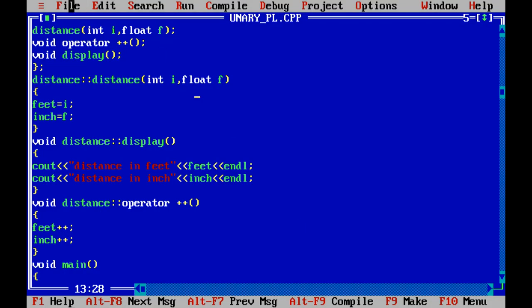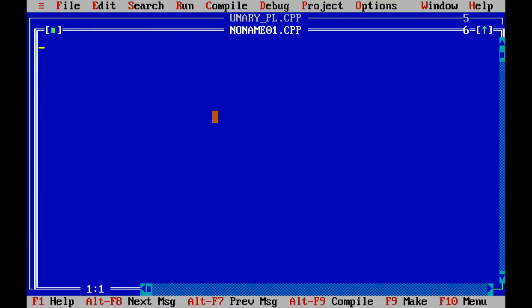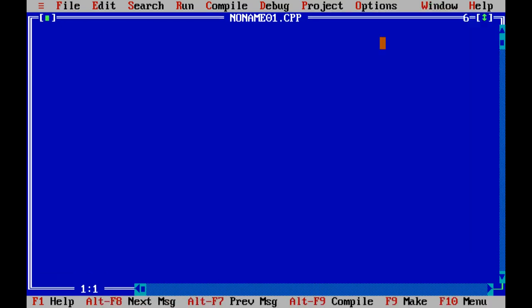execute this program also. Okay, hash include string. See, there may be some typing mistakes. Include, like in the previous program, conio.h.